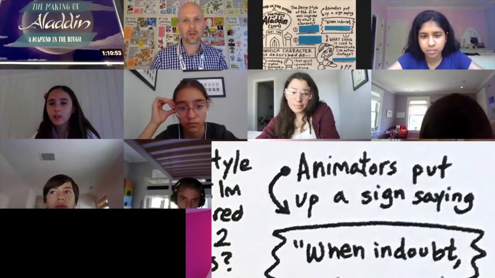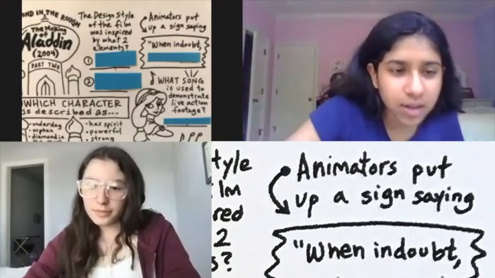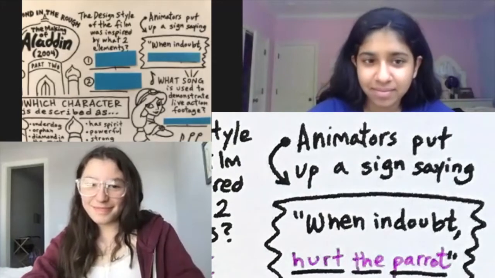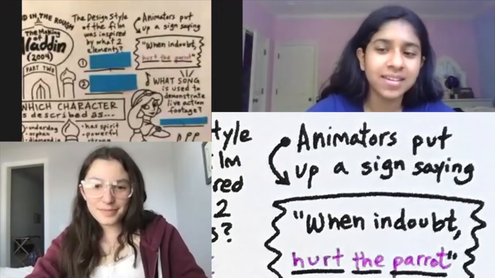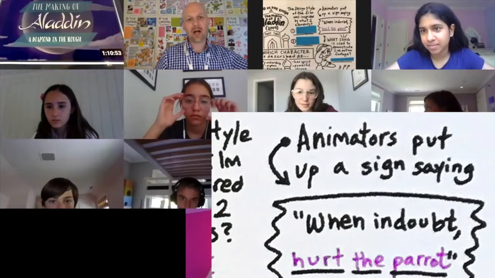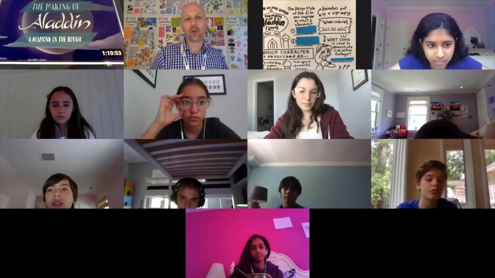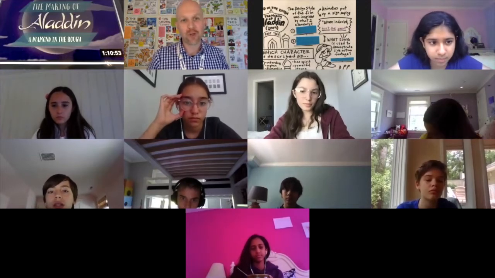Animators put up a sign saying, "When in doubt." The sign said, "When in doubt, hurt the parrot." When in doubt, hurt the parrot. The parrot was there for comic relief. And when they weren't sure what to do, they would put him in a situation where he got hurt. And that was part of the humor of the film.